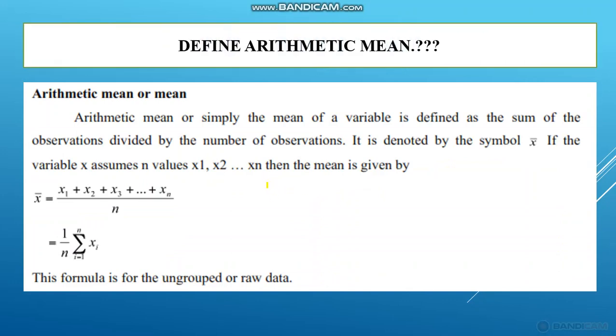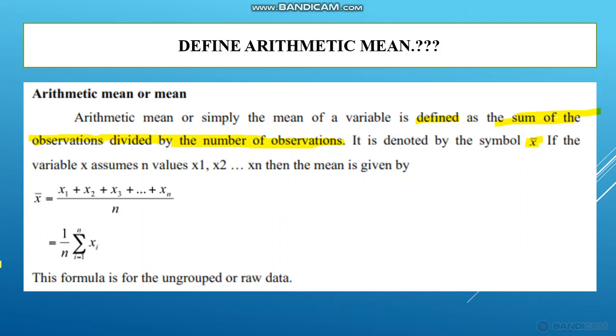And next, define arithmetic mean. It is defined as the sum of observations divided by the number of observations. So arithmetic mean is defined as the sum of observations divided by the number of observations. We will denote this AM by x bar. X bar means AM, arithmetic mean.